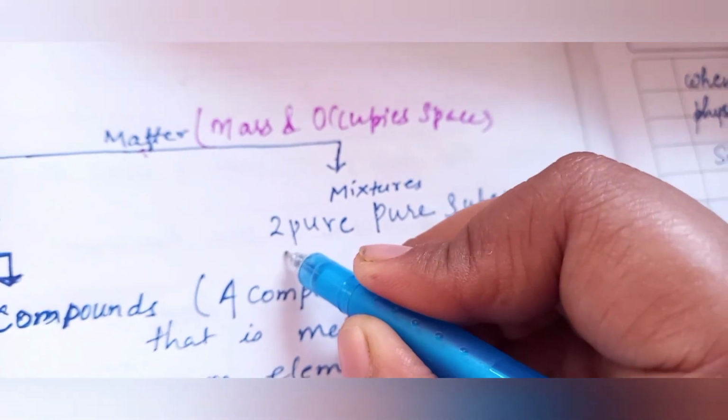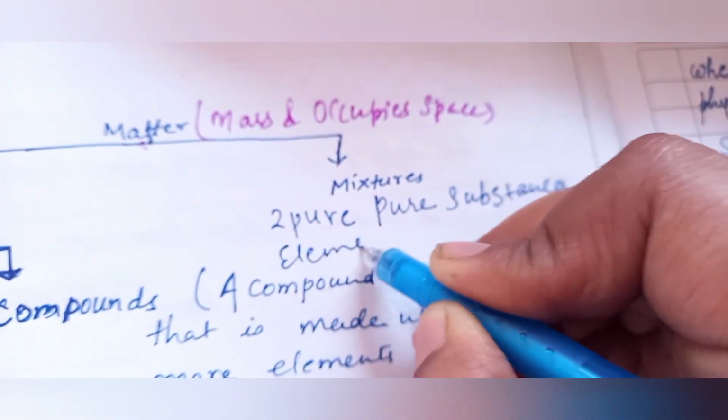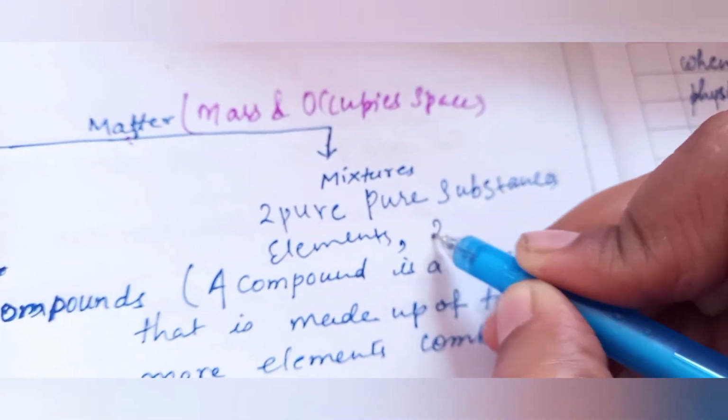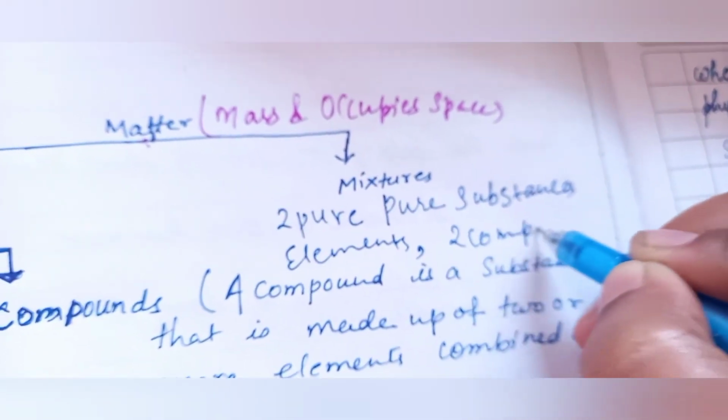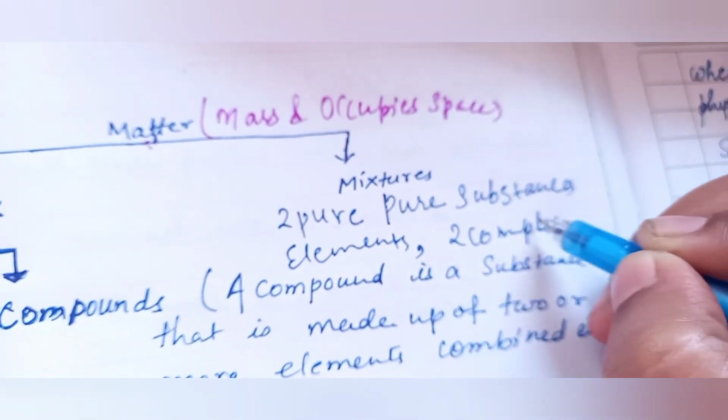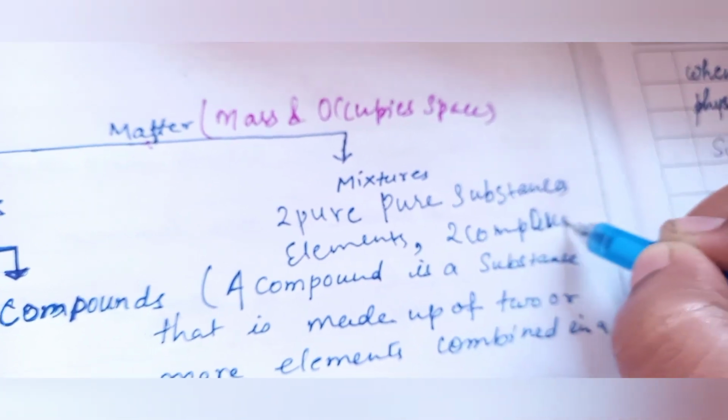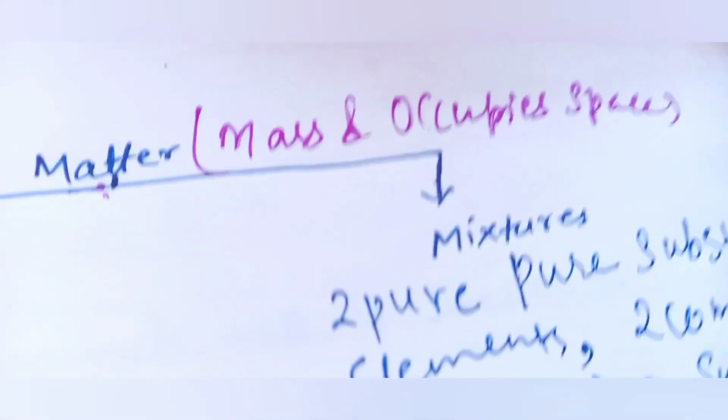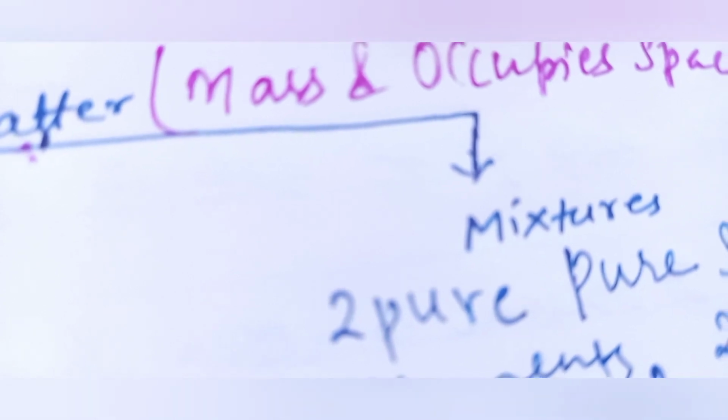So those pure substances may be two elements or two compounds, or an element and a compound, like that. So if they are mixed together in any proportion, they are mixtures.